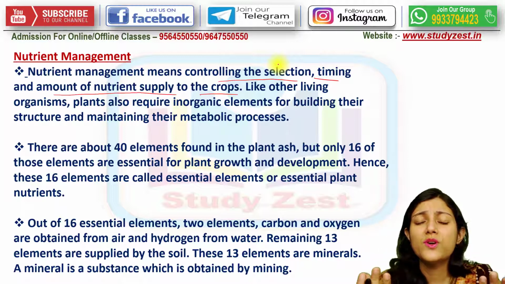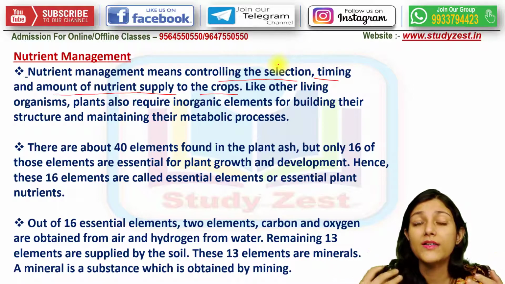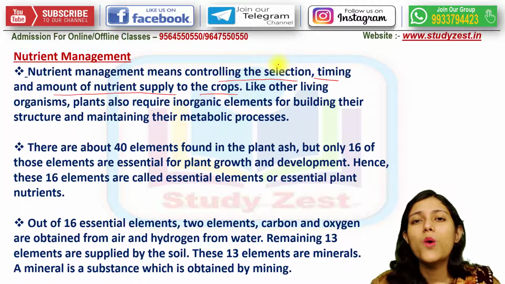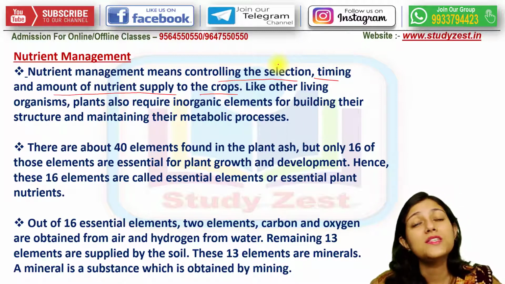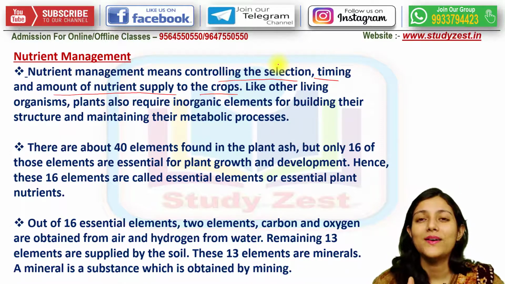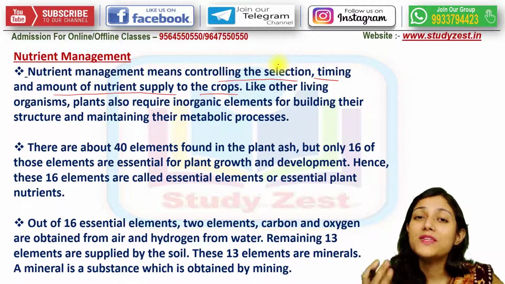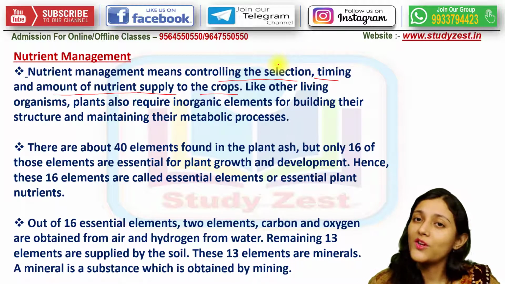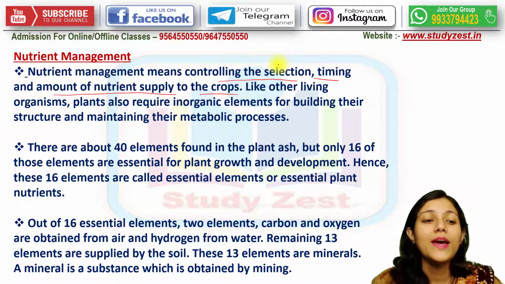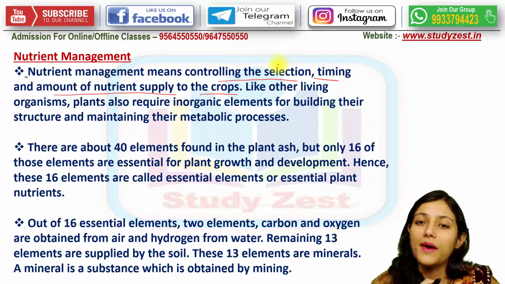कौन से nutrients को किस लिए आप लोग use कर रहे हो और the farmers are using or they tend to use. That is very important and that should definitely be the first step. Next, timing is very important. For how long you are going to apply it, you are going to add the nutrients, and for how long you are allowing the nutrients to be mixed with the soil and can help in the further development and production of the crops in the agricultural field. And lastly, the amount of nutrient supply. So these 3 are very important parameters.